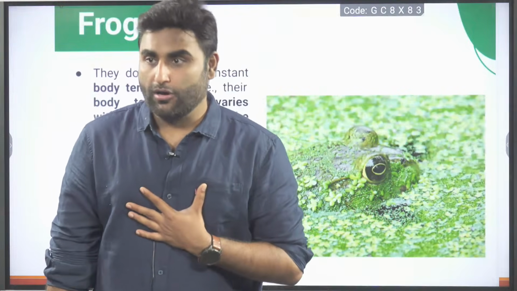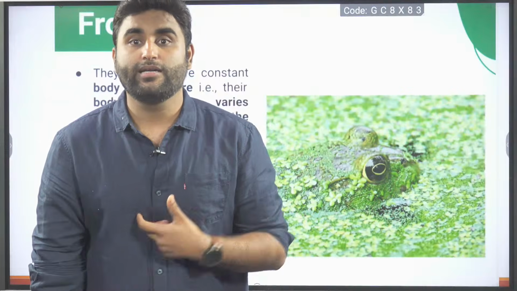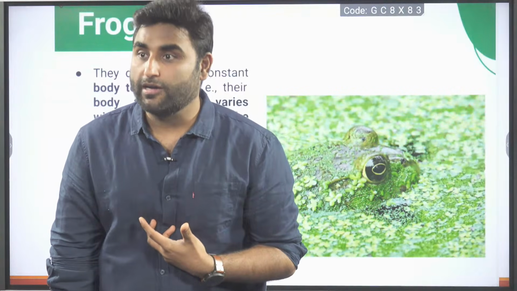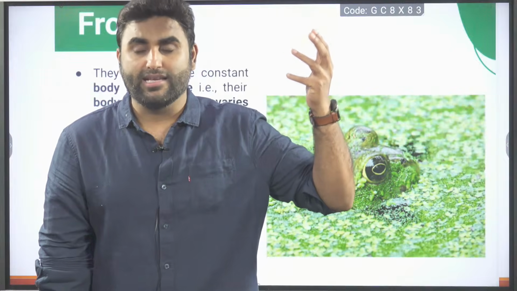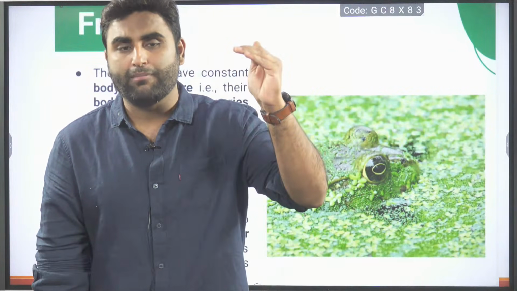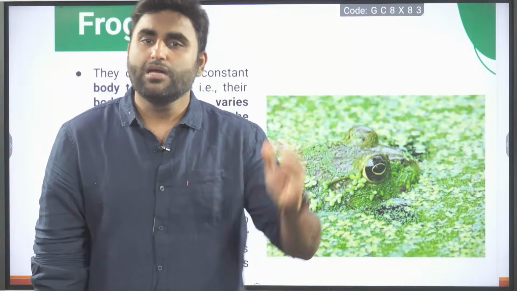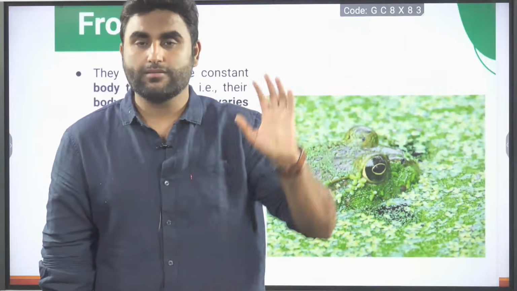So if I am a frog, let's say, I am a frog. Outside temperature 20, my temperature 20. Outside 40, my temperature 40. Outside 50 degrees, 45 degrees, I cannot tolerate. Frogs cannot tolerate very high extreme temperature or very low temperature. In that case, they will go and hide: hibernation or estivation.